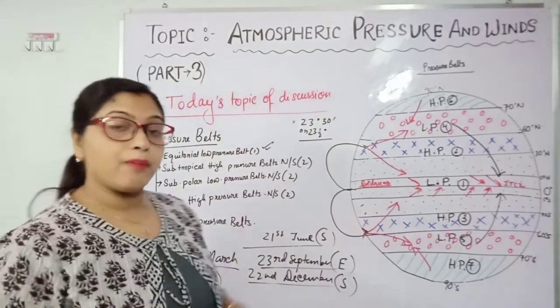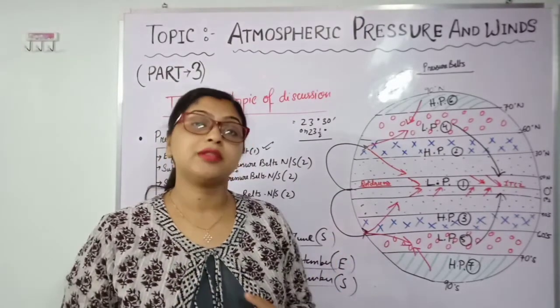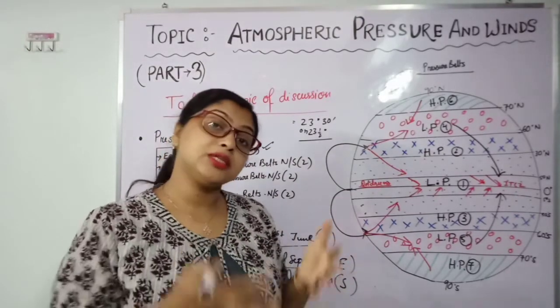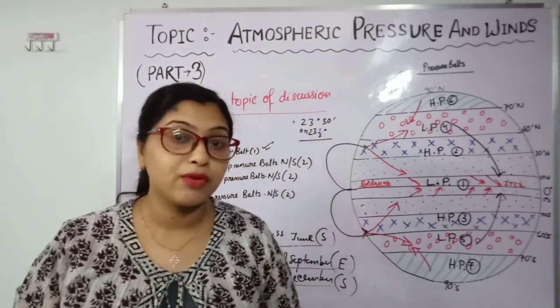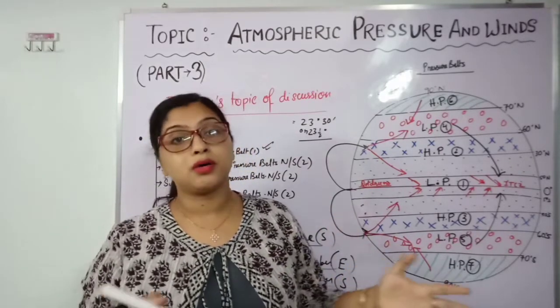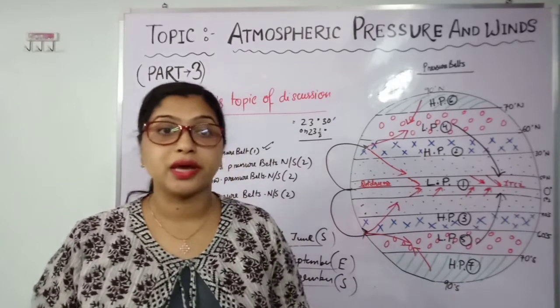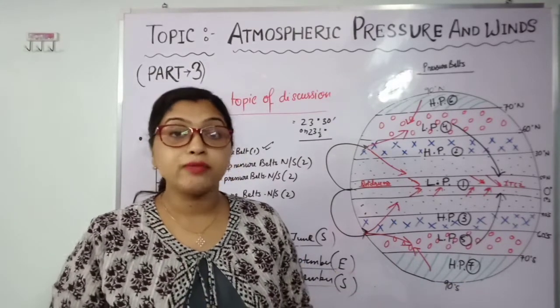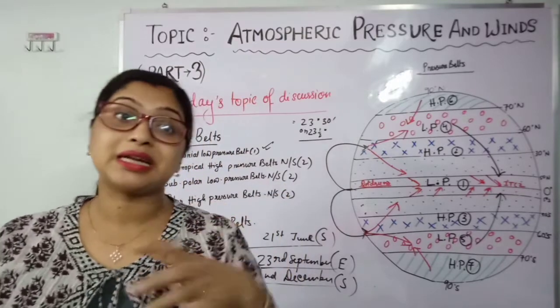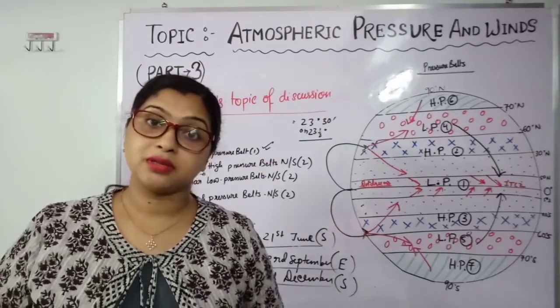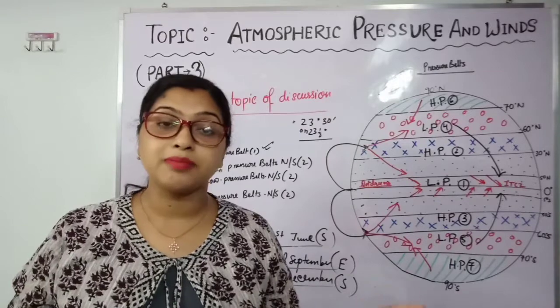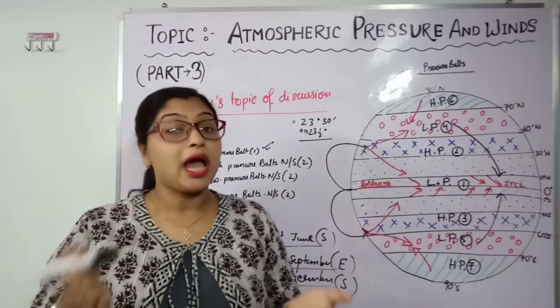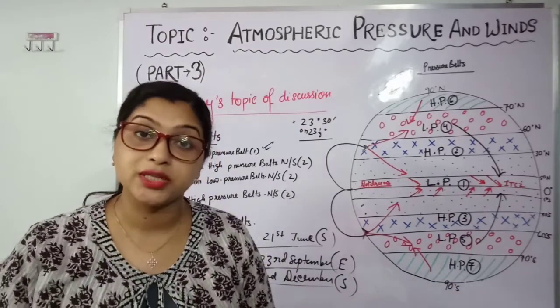Now, what are the effects when these pressure belts shift? The directions of all the winds also change. Due to that, a very important thing is that the climate changes in some areas, because the pressure belts and wind directions change.